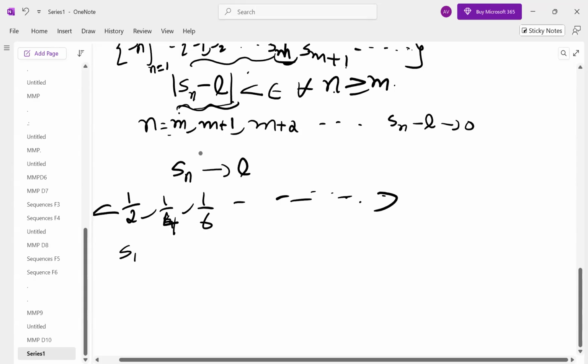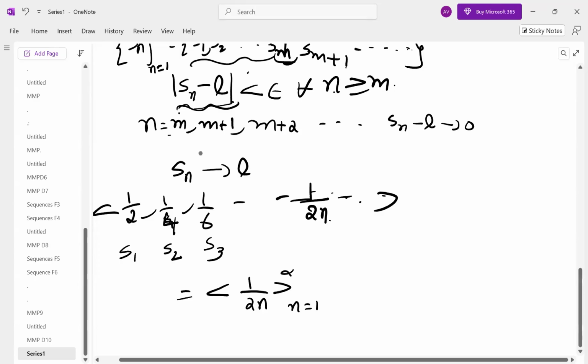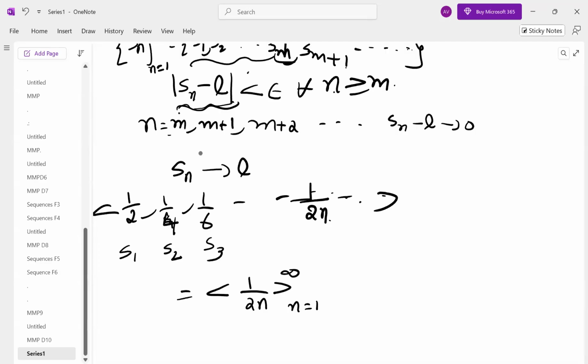S1 is 1 by 2, S2 is 1 by 2 into 2, that is 1 by 4, S3 is 1 by 2 into 3, that is 1 by 6. Sn will be 1 by 2n, n equal to 1 to infinity. n equal to 1 gives the first term, n equal to 2 the second term, 3 the third term. From the beginning itself, it is following a systematic pattern.